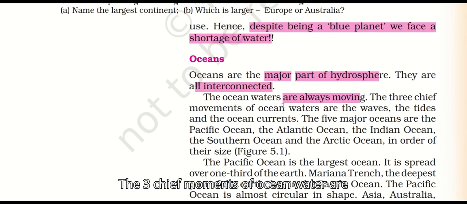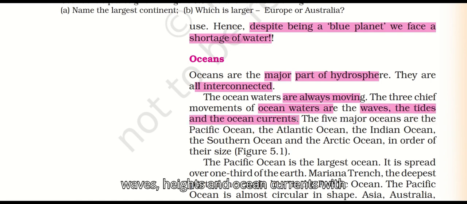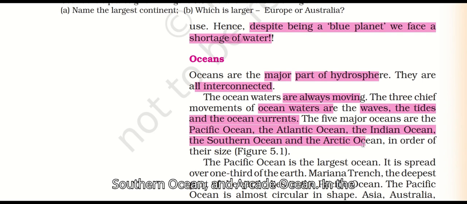The three chief movements of ocean water are waves, tides, and ocean currents. అవి త్రీ చీఫ్ మూమెంట్స్ ఆఫ్ ఓషన్ వాటర్స్. వేవ్స్, టైడ్స్, ocean currents. The five major oceans are Pacific Ocean, Atlantic Ocean, Indian Ocean, Southern Ocean, and Arctic Ocean in the order of their size.